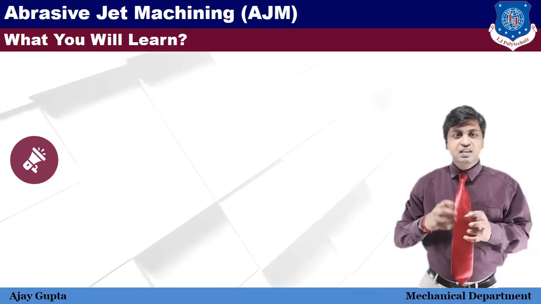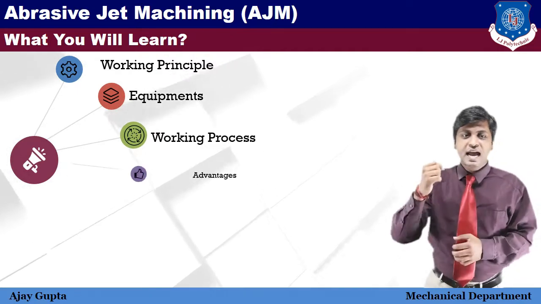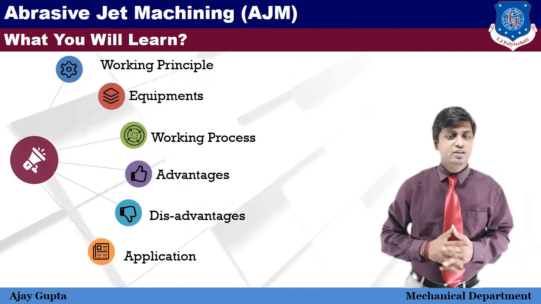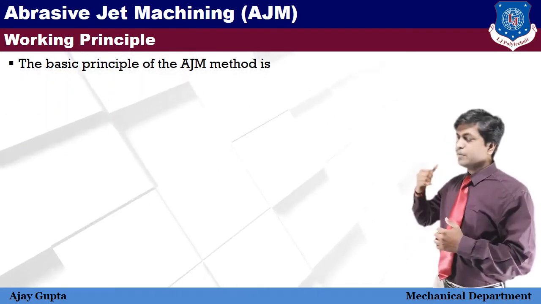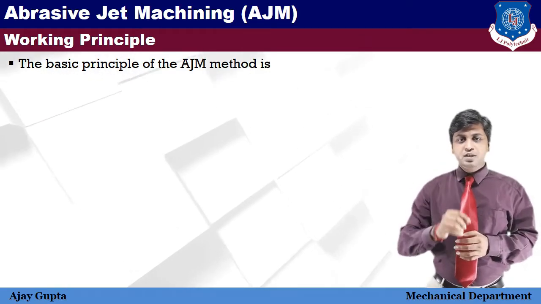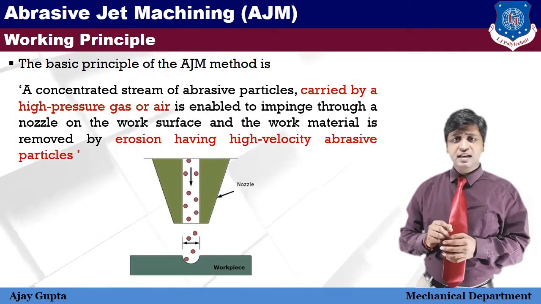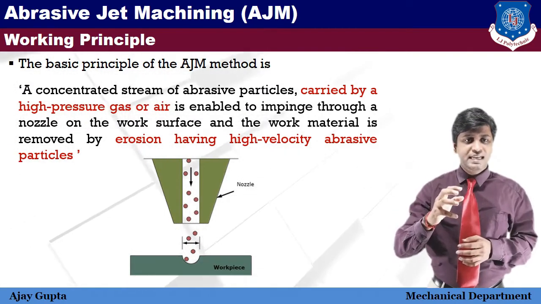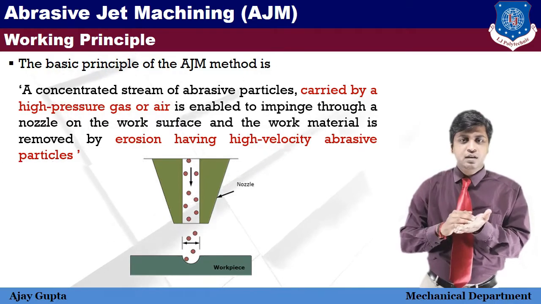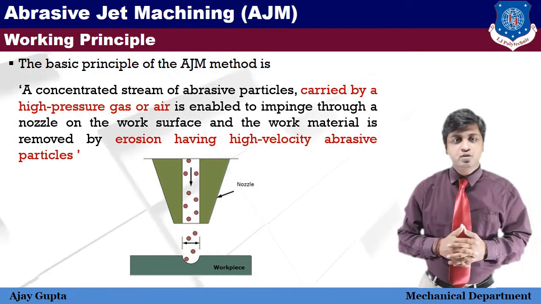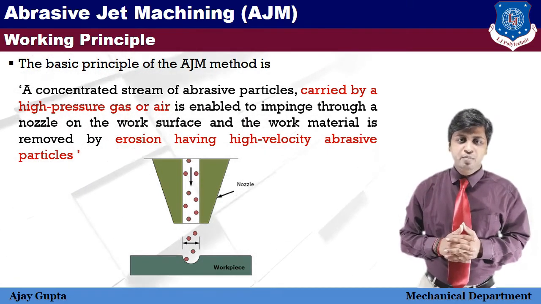So let's see the content quickly: working principle, equipment, working process, advantages, disadvantages and application of abrasive jet machining. So friends, let's see the working principle of abrasive jet machining. The basic principle of AJM is that a concentrated stream of abrasive particles, carried by a high pressure gas or air, is made to impinge through the nozzle on the work surface, and the work material is removed by erosion, caused by high velocity abrasive particles. That is abrasive jet machining.